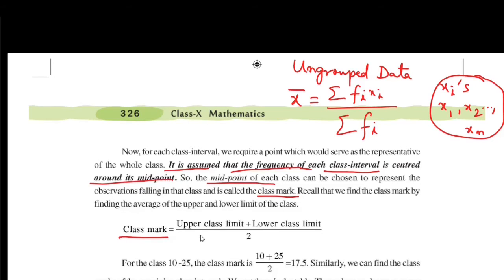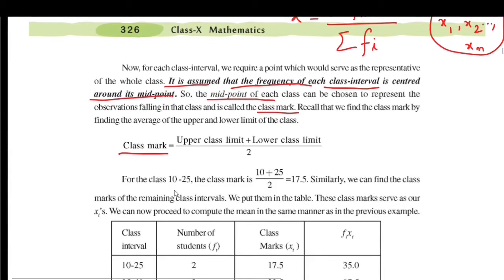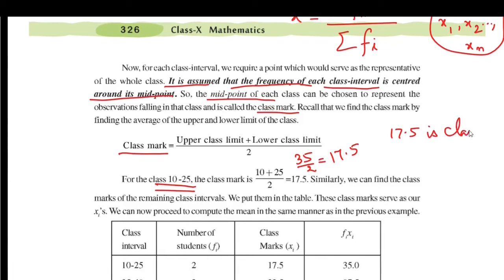The class mark is the average of the upper class limit and lower class limit, so class mark is equal to upper class limit plus lower class limit by 2. For the class 10 to 25, the class mark is 10 plus 25 by 2, that is 35 by 2, which is 17.5. So 17.5 is the class mark of class interval 10 to 25.